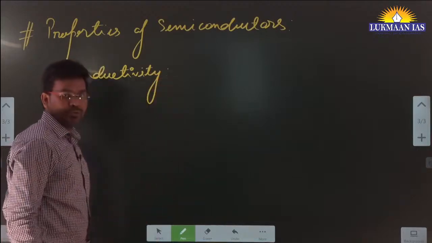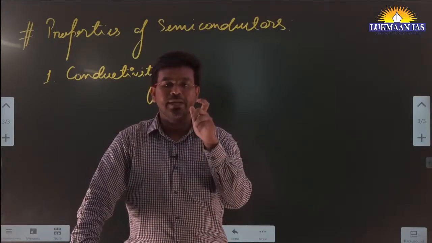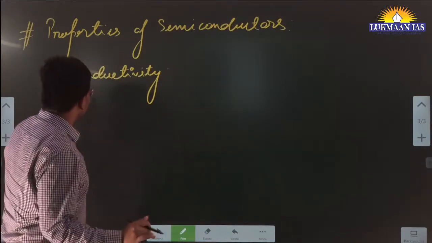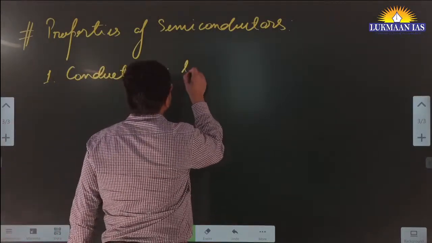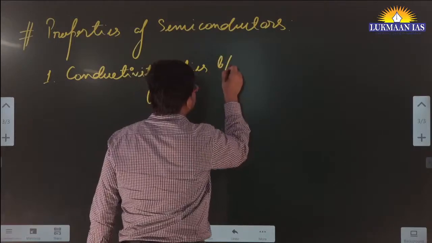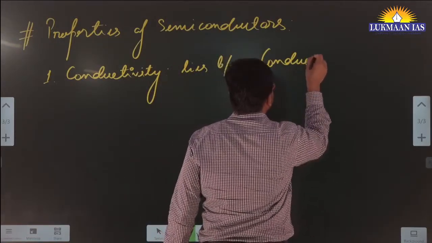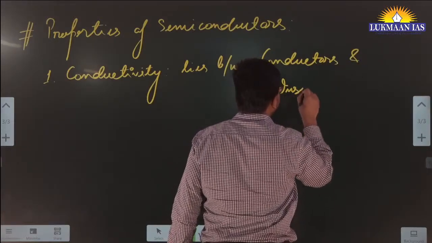Conductivity means the ability of the semiconductor to allow electric current to pass through it. The conductivity of a semiconductor lies between conductors and insulators.